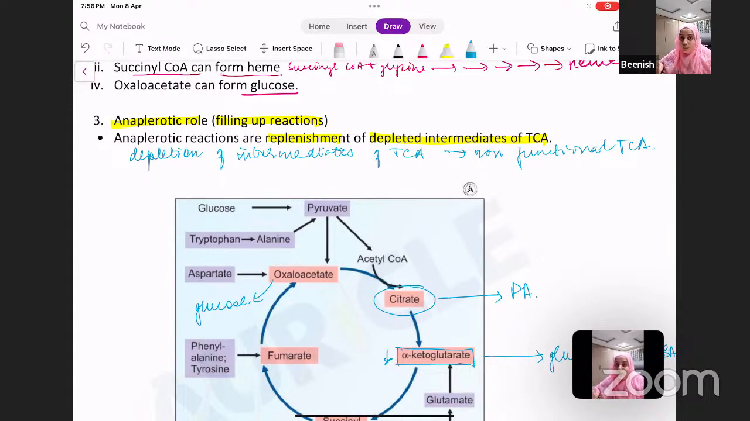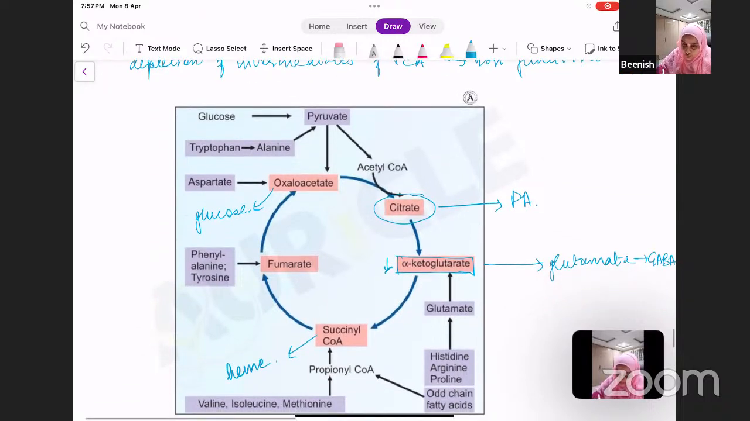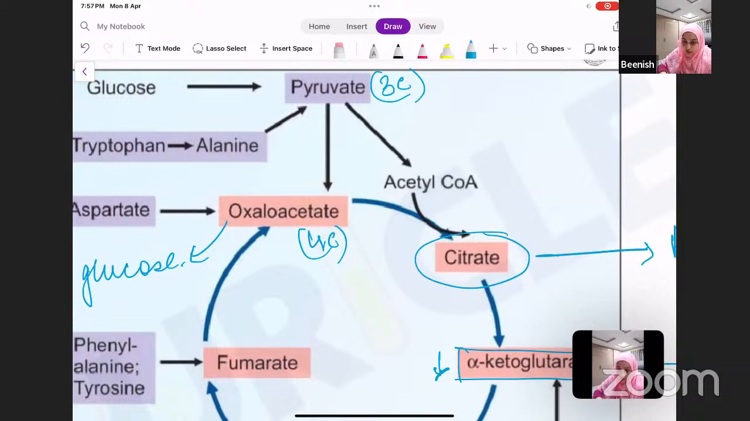That is why it is known as filling up reactions. You fill up the depleted intermediates that have been used for various anabolic purposes. So how is it brought about? You can see pyruvate to oxaloacetate. Your pyruvate is a 3-carbon compound, converted to oxaloacetate. This is a carboxylation reaction, and this is one of the